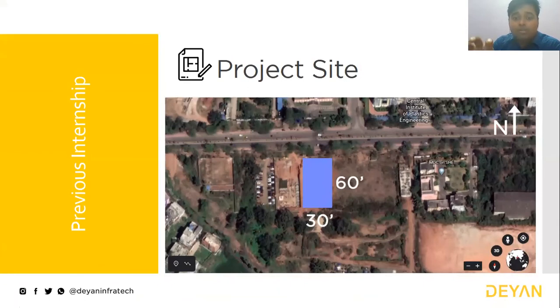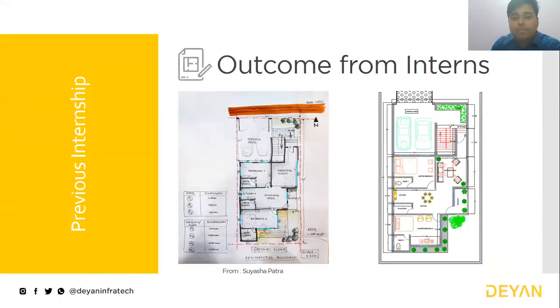So basically our students worked on this project. And then they came up with, like, this hand-drawn sketch from Shuyasha, one of our students. It was quite beautiful, how she thought of and conceptualized this. Then on the right side, you can see the drafted plan of this. So how you can convert from this to this, that will be taught to you. And how you can also initiate thinking.